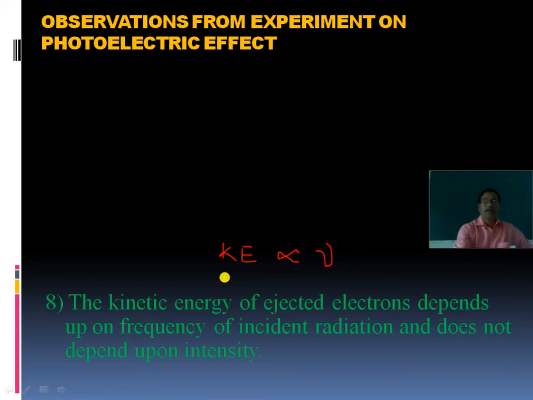So the kinetic energy of ejected electron depends upon the frequency of incident radiation